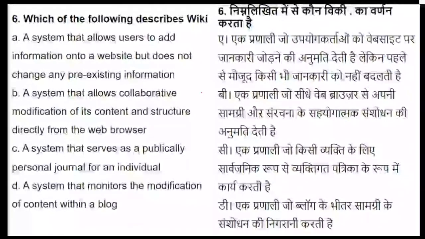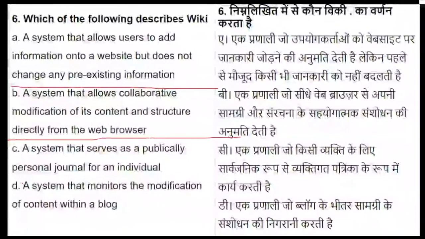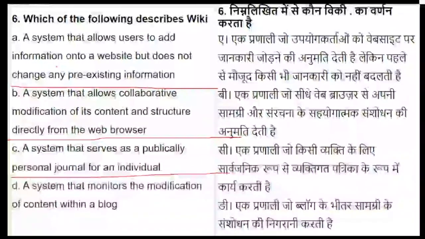Now let's see the next question, question number 6, which talks about which of the following describes a wiki. I will put a marking so that you can read all the questions properly. Is it the system that allows users to add information onto the website but does not change any pre-existing information? Is it the one which allows collaborative modification? Is it a publicly personal journal, or is it the one which monitors the modification of the content? What is described as a wiki?